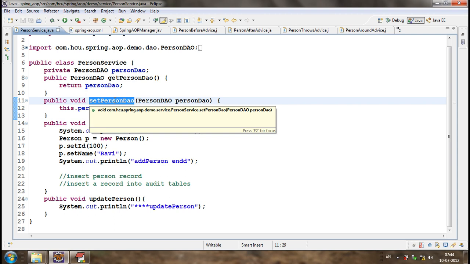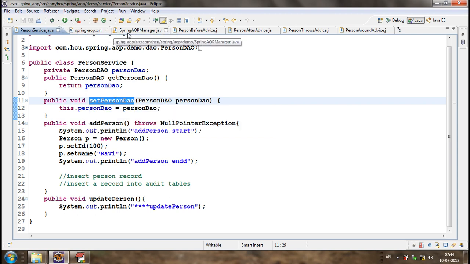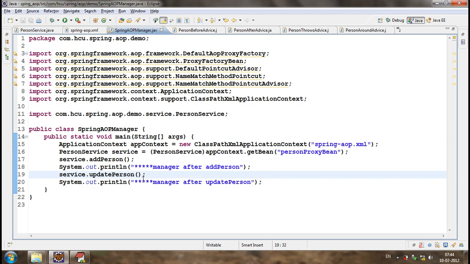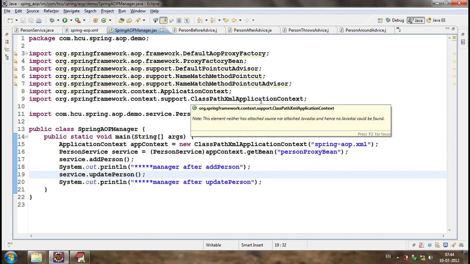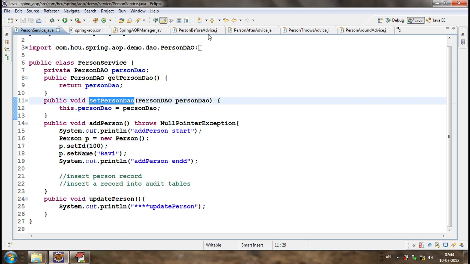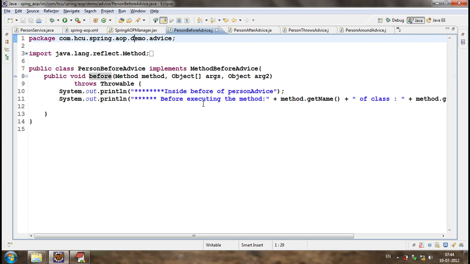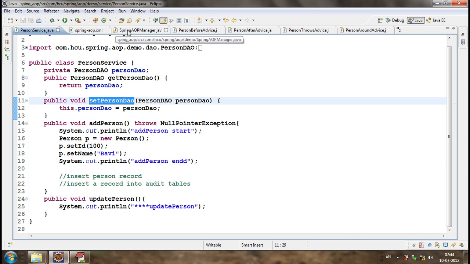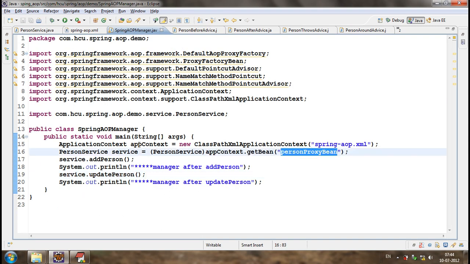The advices will be executed. Let's consider from the manager, if I execute set person DO, then the advice will also be executed if there is no point cut. Okay? If you want to execute the advices, we should execute through the proxy. Through the proxy bean only. If we execute the service through the proxy, then only the advisors will be executed. Okay?